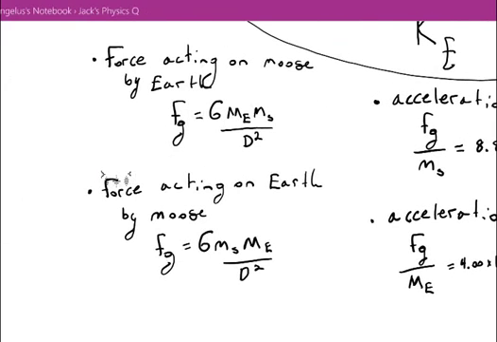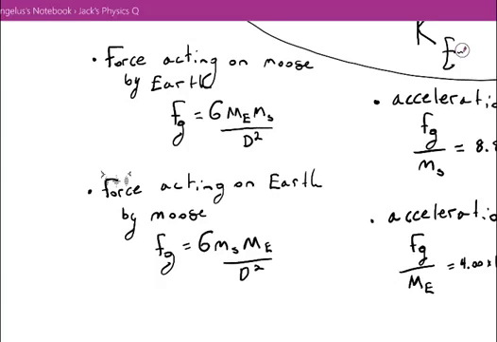So the force acting on the moose by the Earth is given by Newton's law of gravity. So this would be the gravitational constant, the mass of the Earth, the mass of the moose, divided by their separation squared. And here I've got this as being the distance from the center of the Earth up to about the altitude of the International Space Station. We'll use that calculation later. The force acting on the Earth by the moose also has mass.